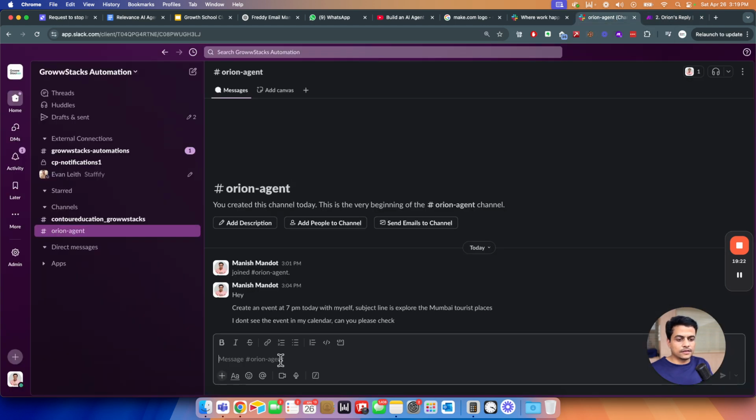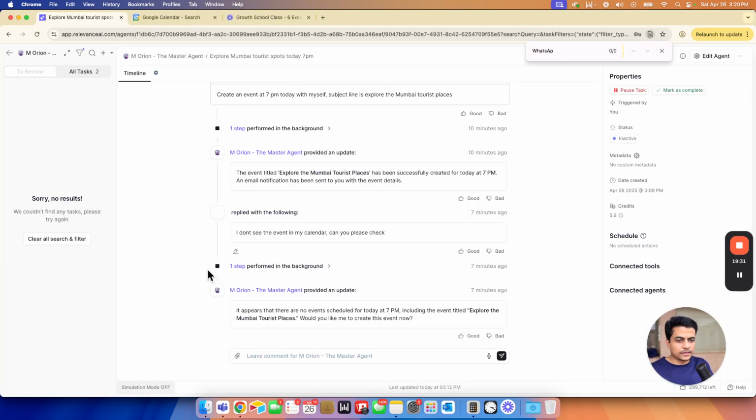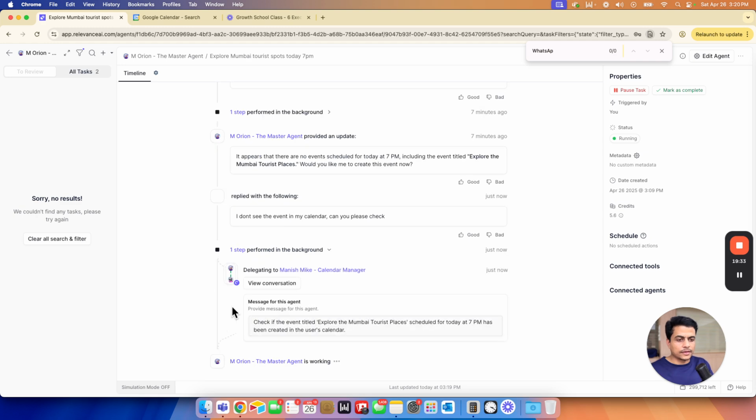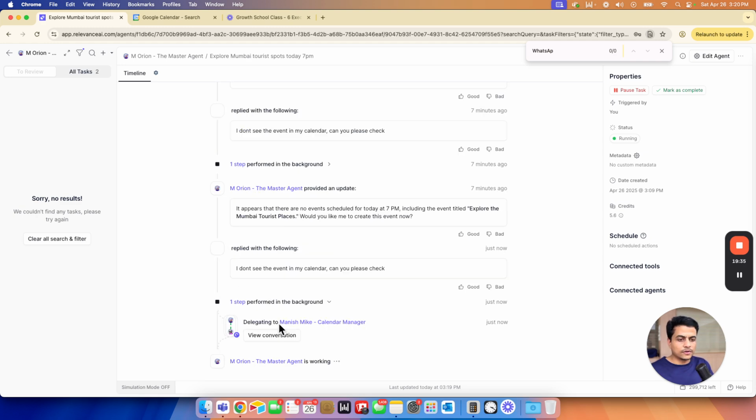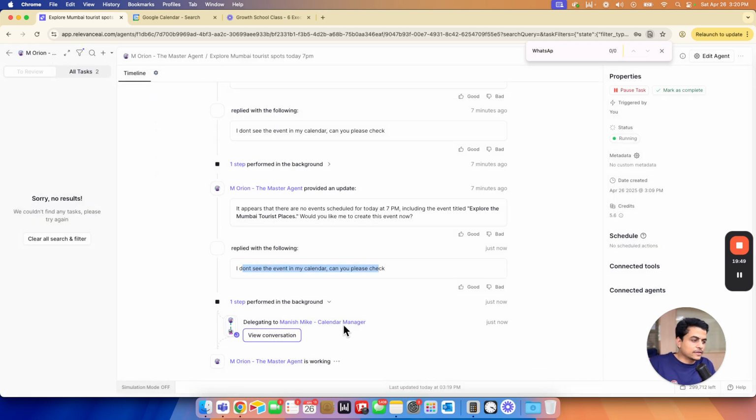Let's send another message. I'll say the same thing from here, and let's see what happens. So the scenario 1 would have triggered already. Okay, see, the Orion now got a message from me. I don't see event in my calendar. What it did, it delegated the particular task to Mike, the calendar manager. Mike is going to check, and he obviously will say, no, there is no such event found, right? So let's see, Mike is working now on this.